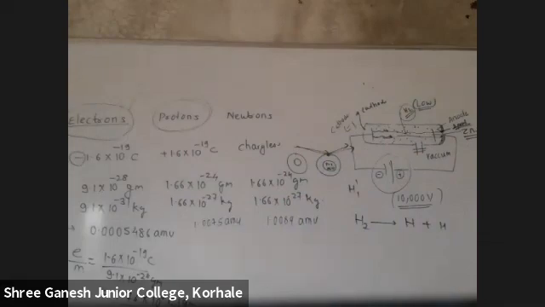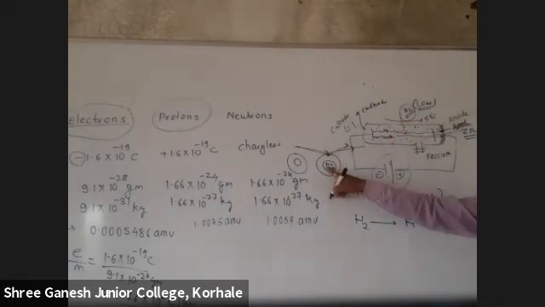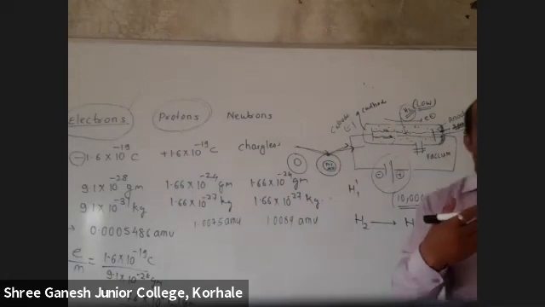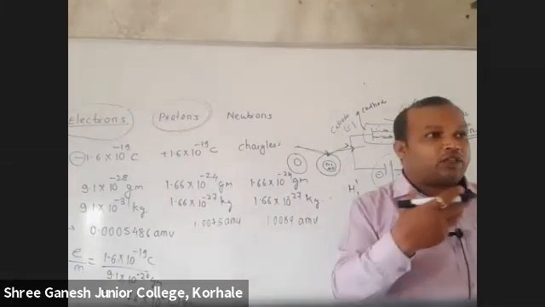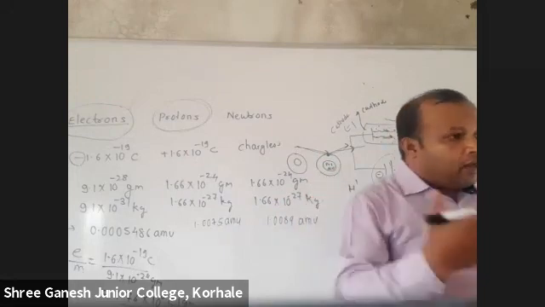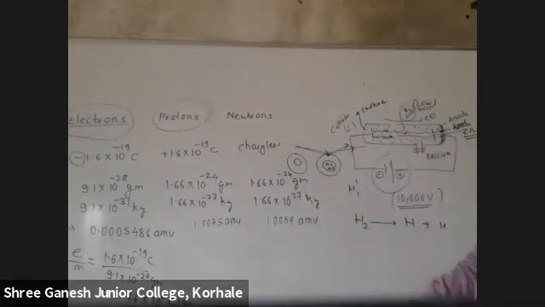Goldstein. Same experiment. Because now here, what goes in this direction? Electron. What is the difference here? Proton. Proton will go in the opposite direction. And I told you, this was a teacher-student relationship between J.J. Thomson and Goldstein. So what he had done, he just coated ZnS on this side.